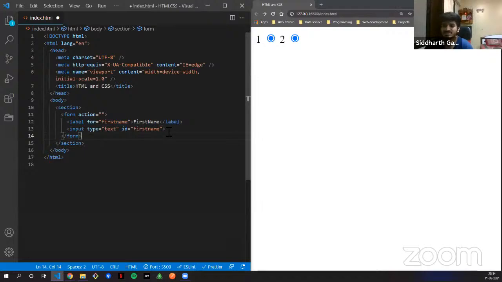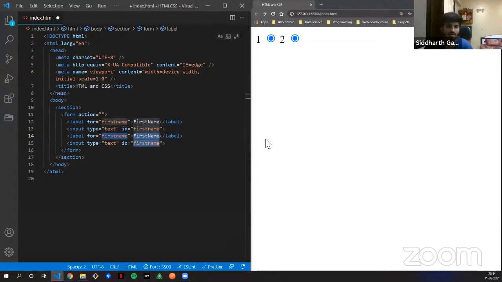Okay, what it just tells you is this label is for this input. Nothing more. So just like first name, we will be creating a last name also. I'll just do this. What I just did is, I'm just taking all the same thing. And I am using a Windows operating system. If you are using Mac, you might do Command D.